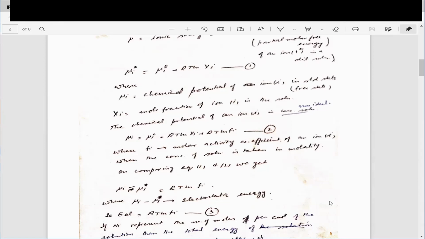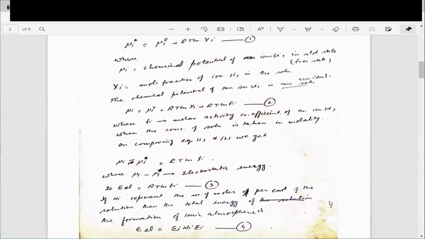This is equation 1, and equation 2 is very similar to that. Here, instead of mu i star, it is mu i, the chemical potential for concentrated solutions. So we can find the chemical potential or electrostatic energy as a result of a change from the concentrated solution to the dilute solution.